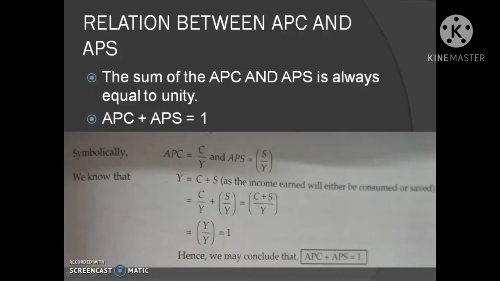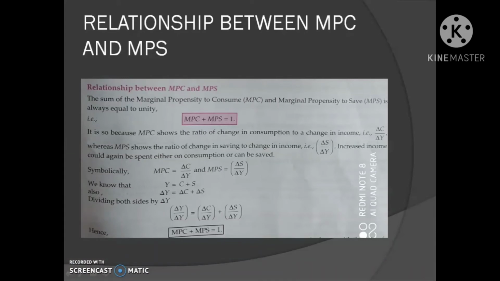Then, what is the relationship between MPC and MPS? The sum total of marginal propensity to consume and marginal propensity to save is always equal to unity. That is, MPC plus MPS is equal to 1.